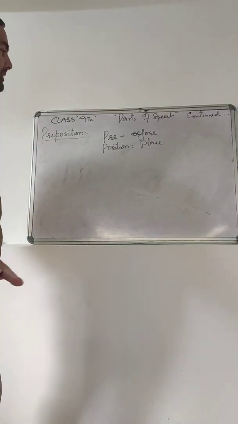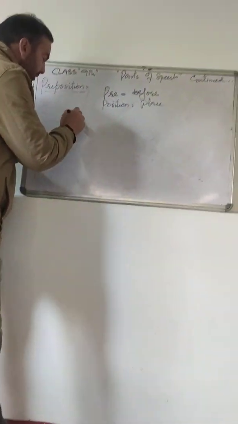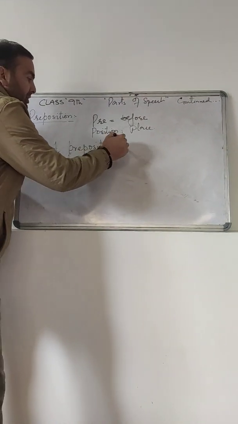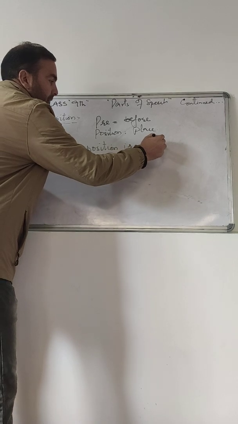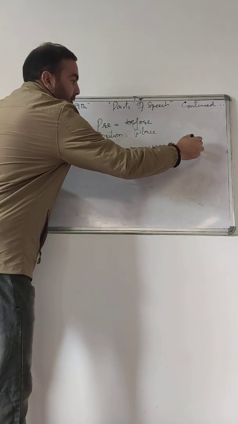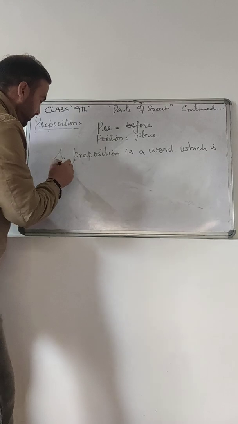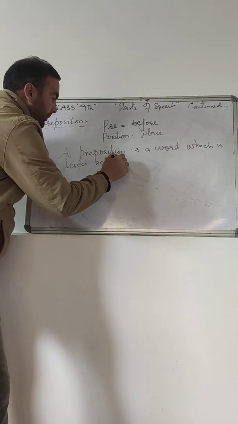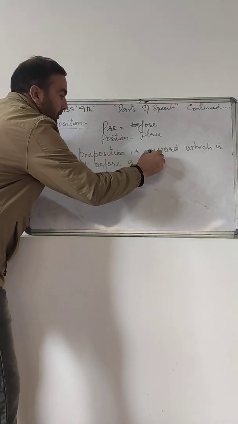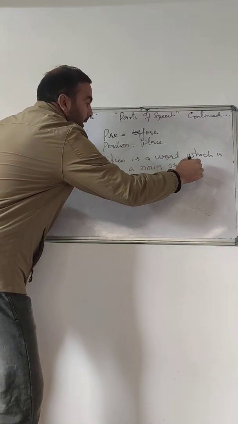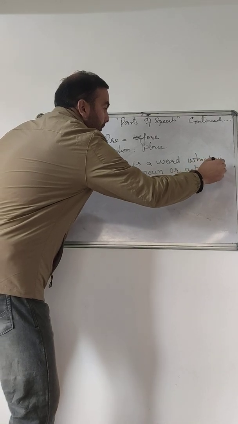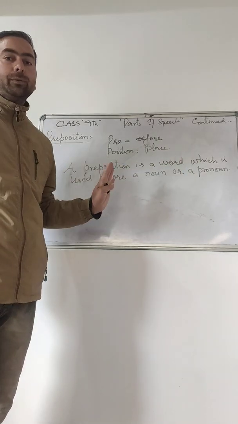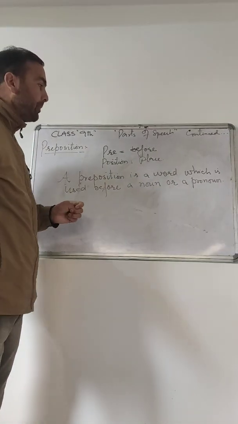So we can say that a preposition is a word which is used before a noun or a pronoun.